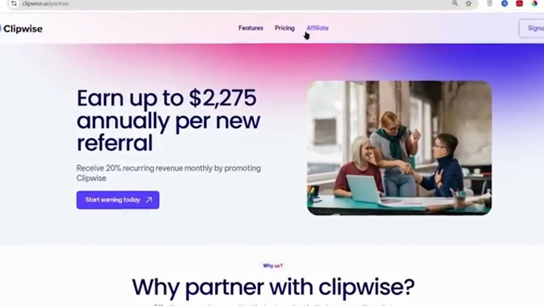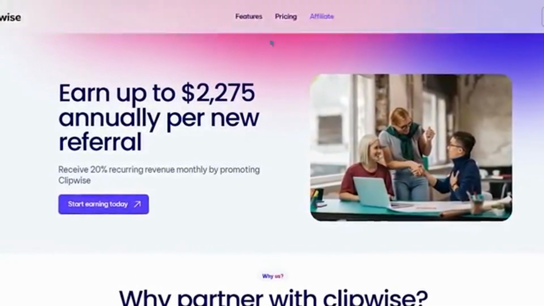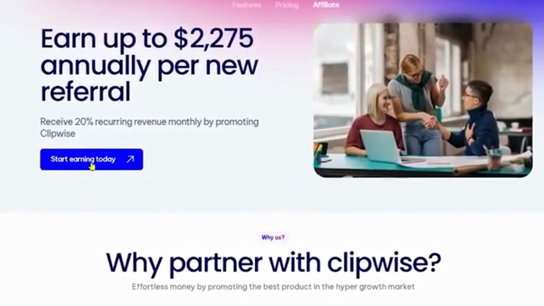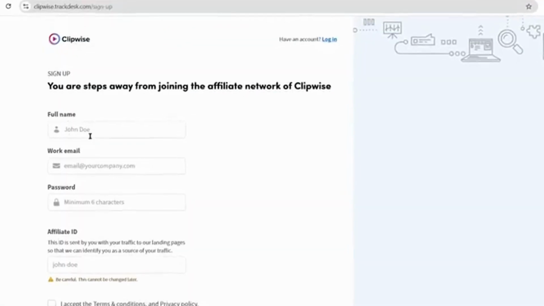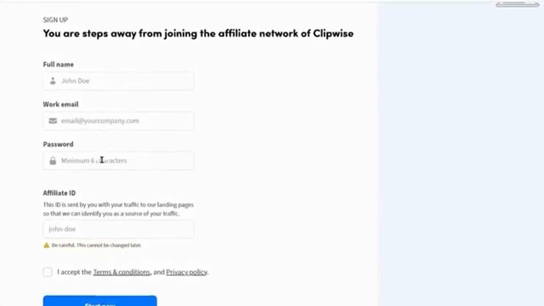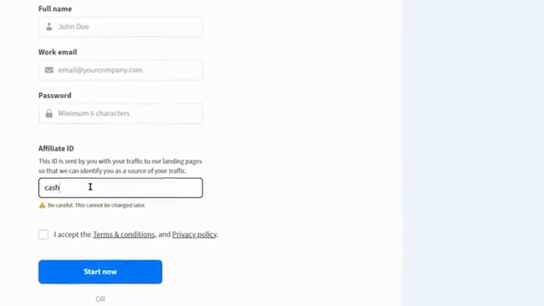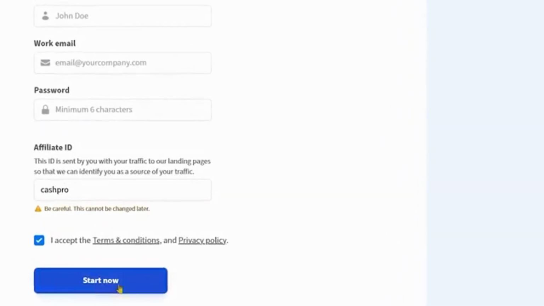So to become an affiliate of Clipwise, all you have to do is to come over to their affiliate page and click on Start Earning Today. On this page, you need to scroll down and click on Sign Up from there. Next, you need to enter your full name, your email, create a strong password for your account, create an affiliate ID for your account, check this box and just press Start Now.